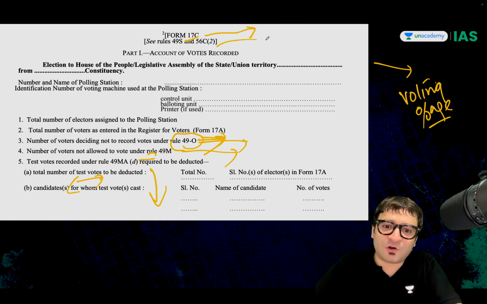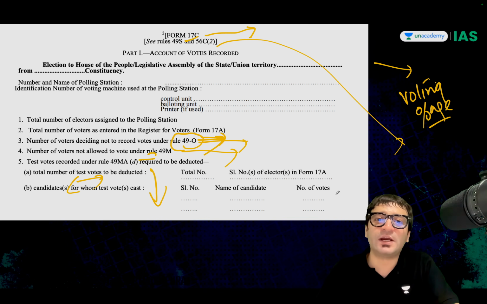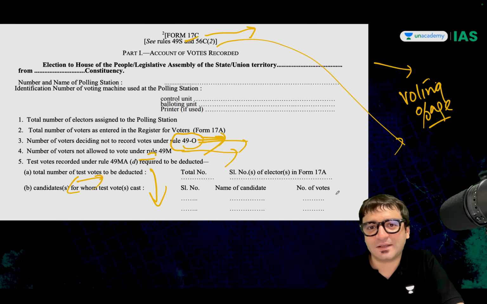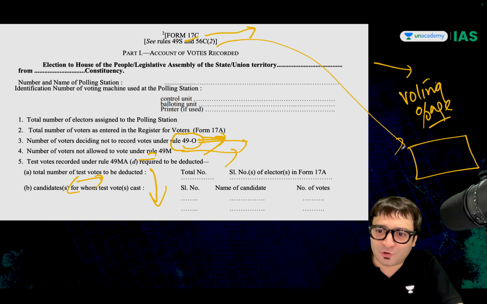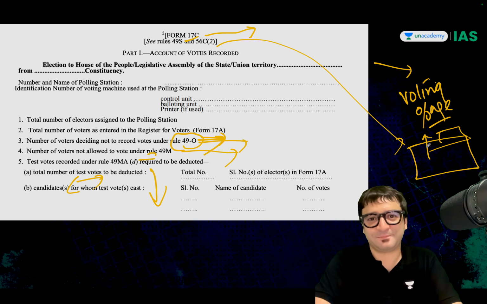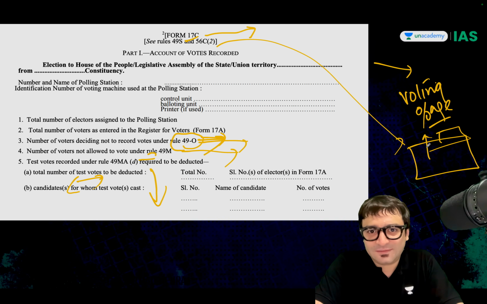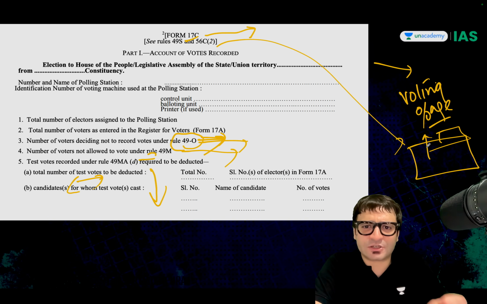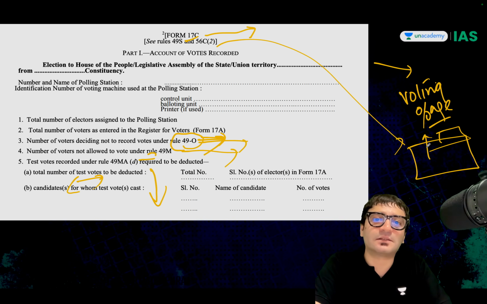And this Form 17C is shared with the candidates, with the political parties' candidates. The question before the court was whether Form 17C should be openly displayed on the websites. Because the allegation, for example against the Andhra Pradesh elections, is that votes were cast after midnight.